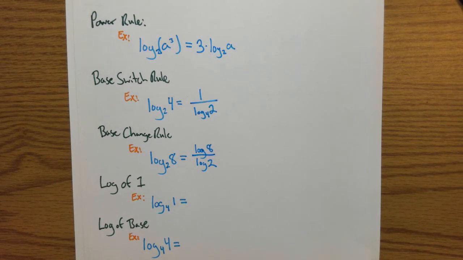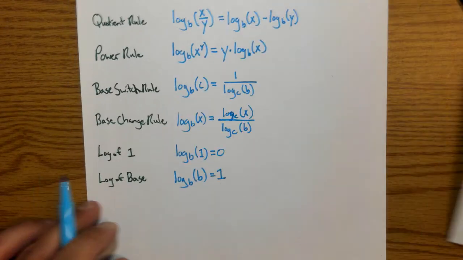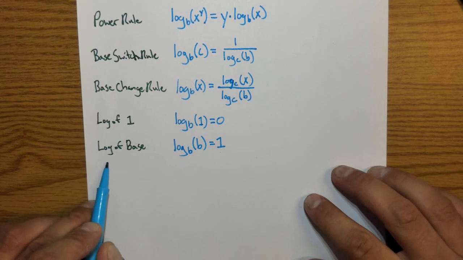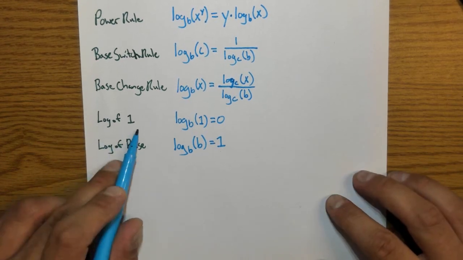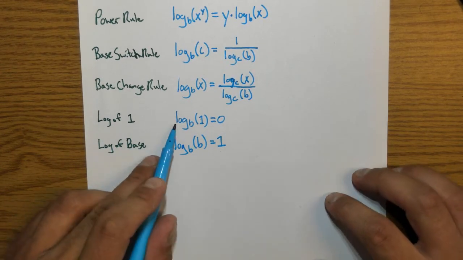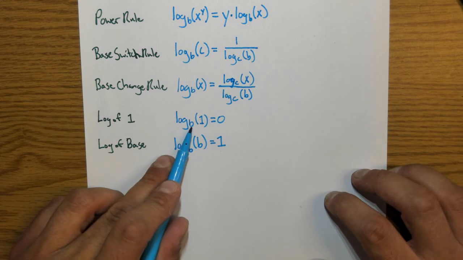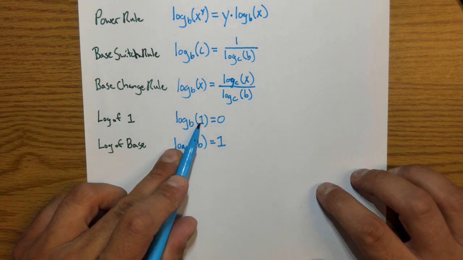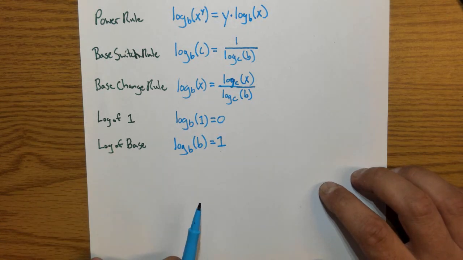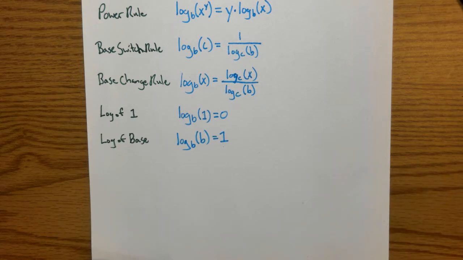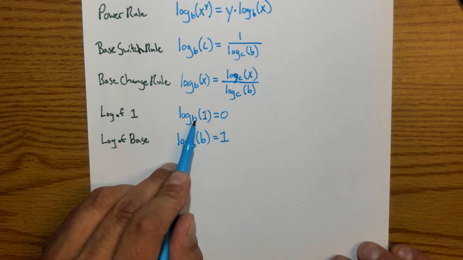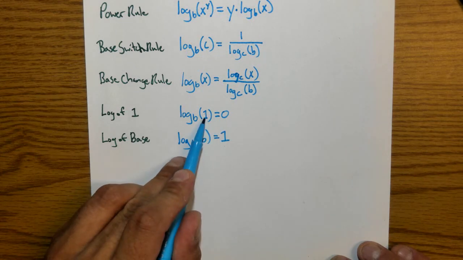These last 2 are really nice and fun. Log base b of 1 and log base b of b. The first is saying that log of 1 in any base is equal to 0. And that makes a lot of sense, because remember what this is saying. It says the base to the 0th power equals 1.